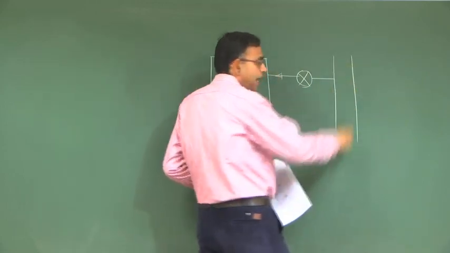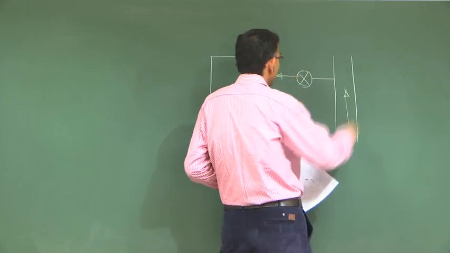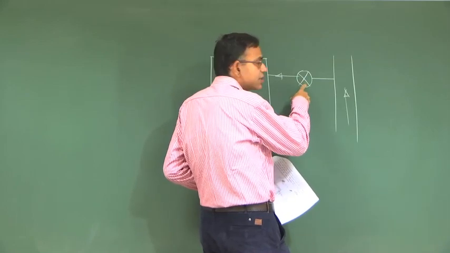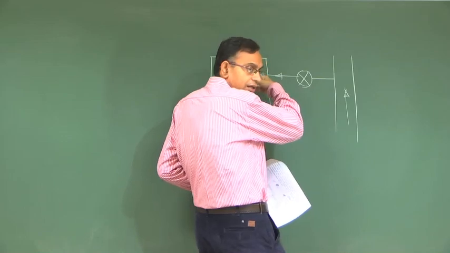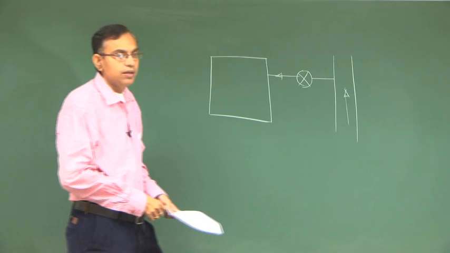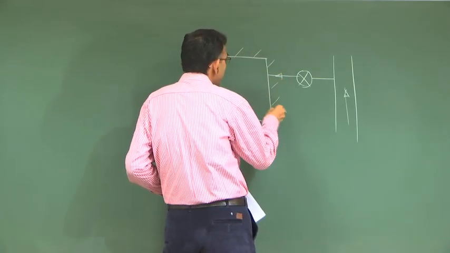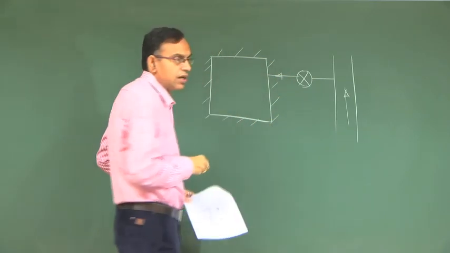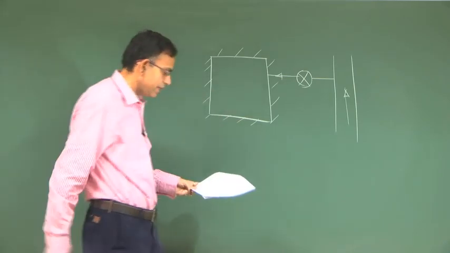This is a pipe which supplies air, air is moving like this. Initially this tank is empty and this valve is closed. When this valve opens, the air from the air supply line enters and fills the tank. This is what I called earlier a tank filling problem. This tank is insulated. Typically for insulated chambers, this is how we draw the symbol, which shows that it is insulated.